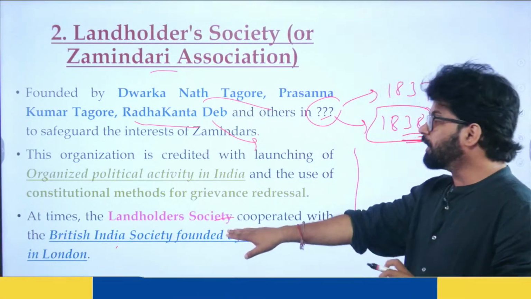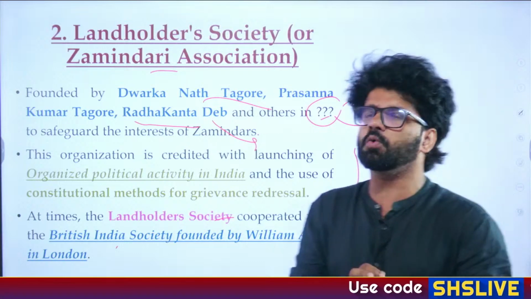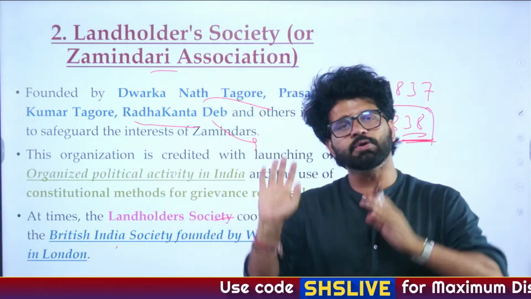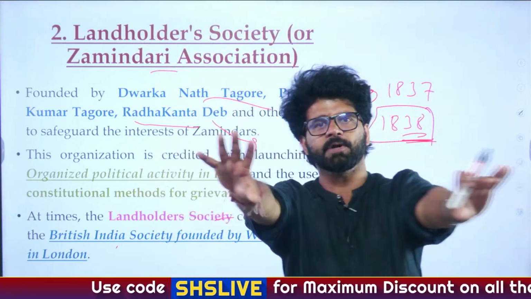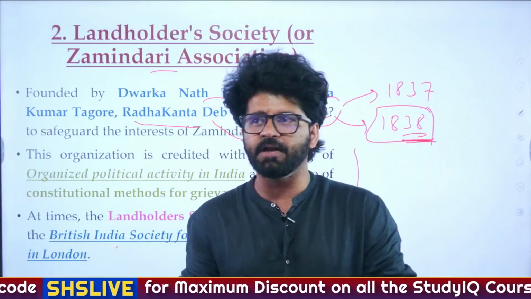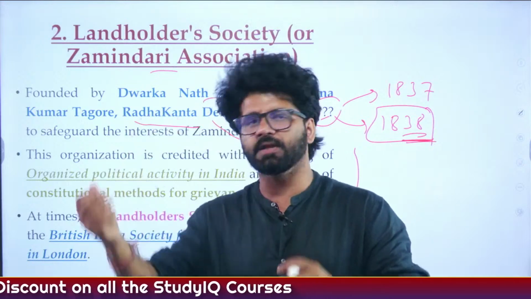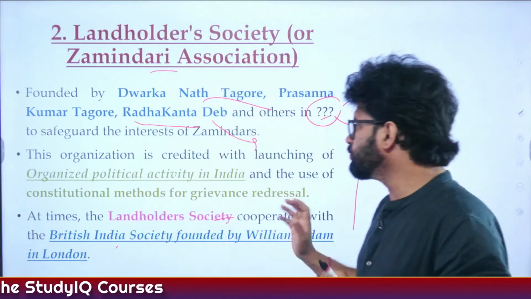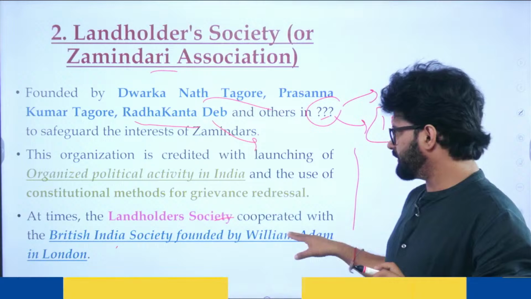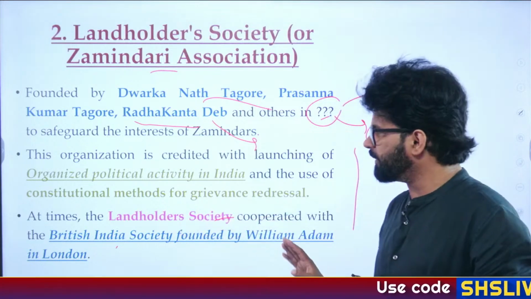Now, this particular society is very much concerned about what is happening in India, and they want to tell the London people, the British people, that this is happening with India and we have to increase reforms in India, be it legislative or executive. We have to do something about it. So these two were cooperating, the Landholder Society and the British India Society.